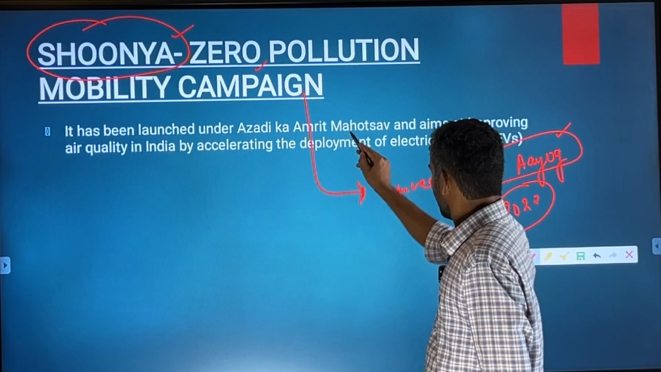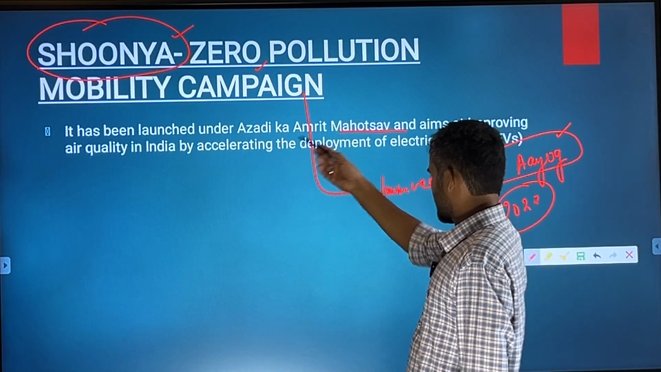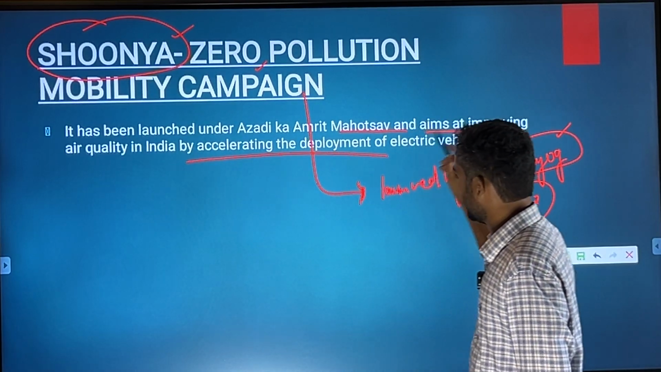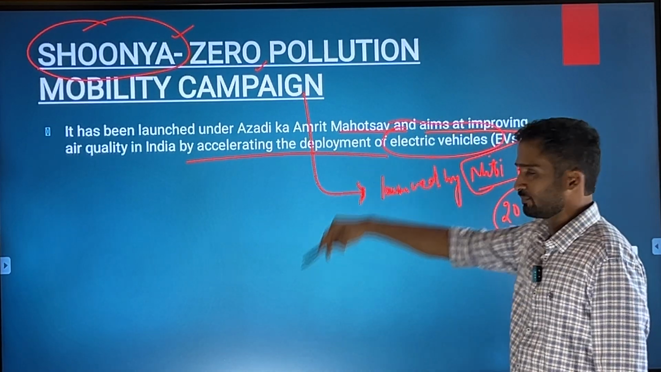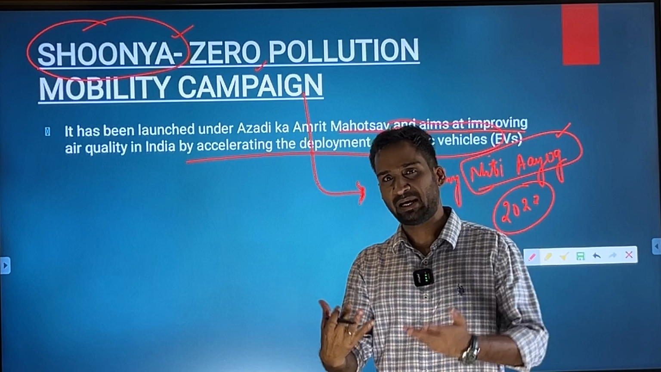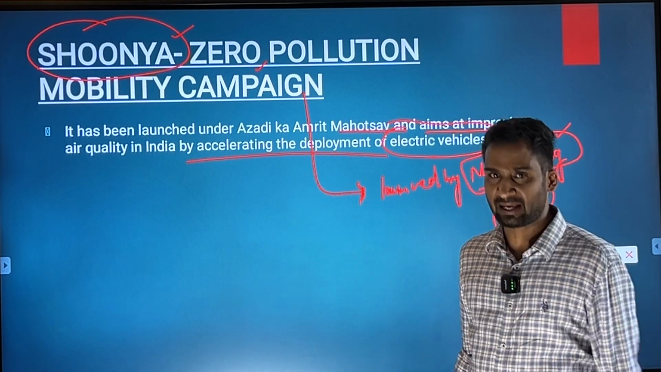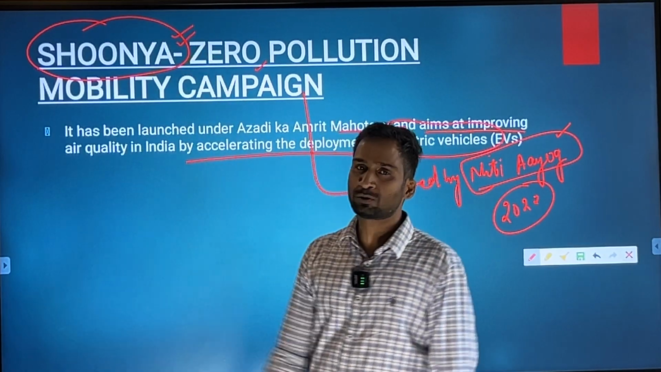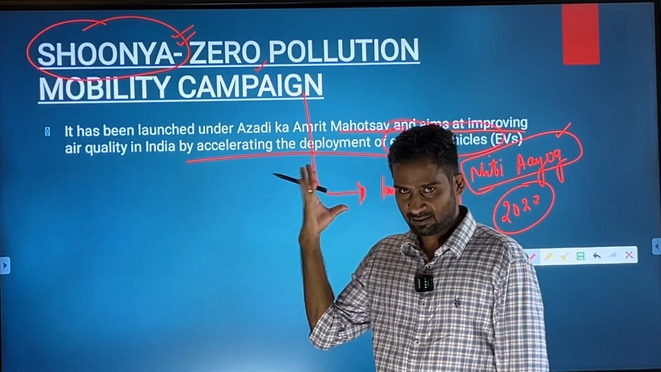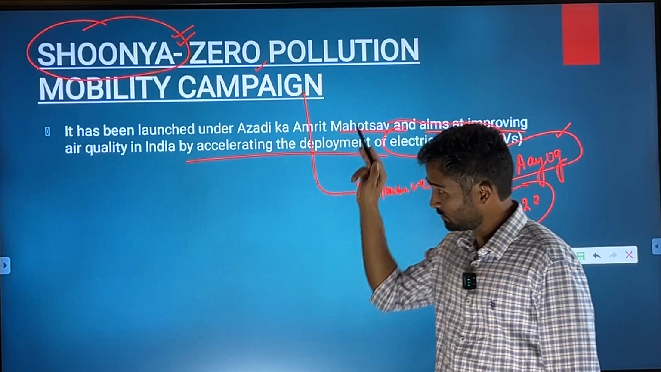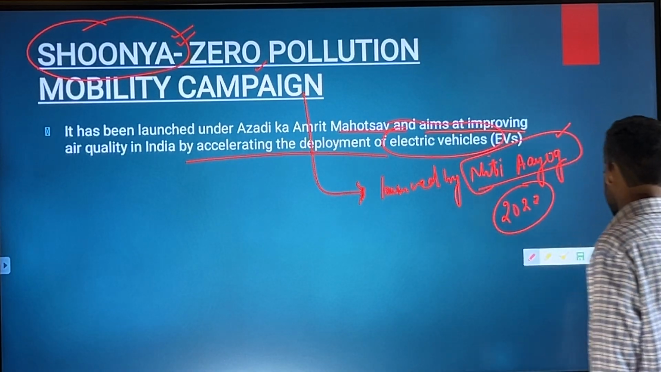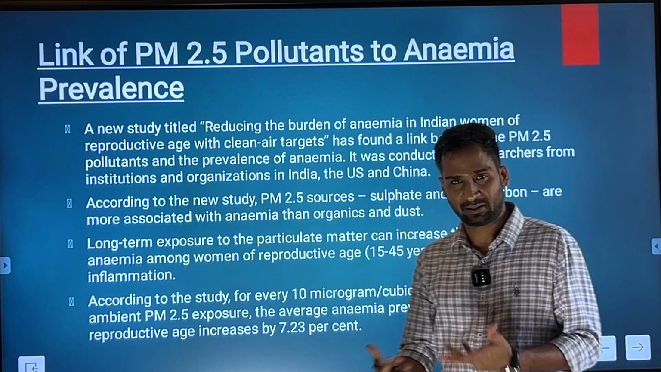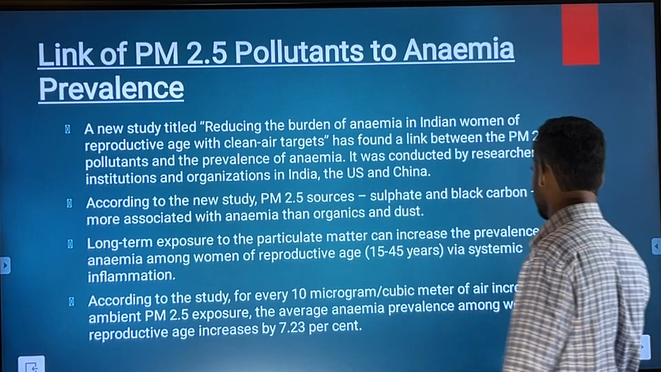It was part of Azadi Ka Amrit Mahotsav and aims to improve air quality in India by accelerating the deployment of electric vehicles. So basically it is trying to electrify the entire transport sector with the intent of bringing the pollution from the transport sector to the level of 0, or Shoonya. So just remember that it was launched by Niti Aayog and broadly the objective.